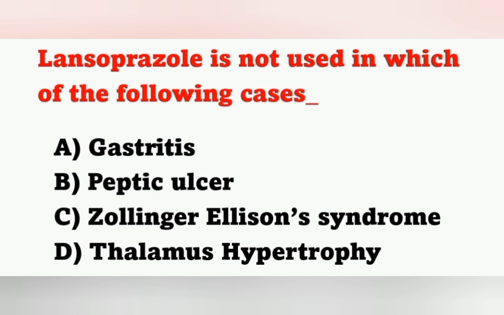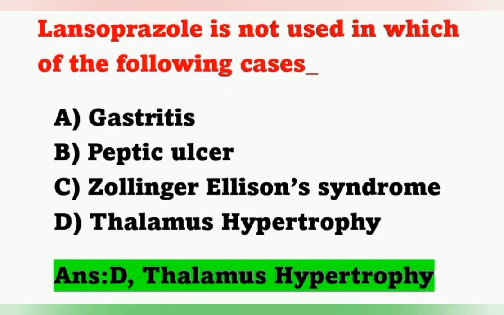Lansoprazole is not used in which of the following cases? Options: option A gastritis, option B peptic ulcer, option C Zollinger-Ellison syndrome, option D thalamus hypertrophy. Lansoprazole or pantoprazole is a proton pump inhibitor. It is used for the treatment of gastritis, peptic ulcer, Zollinger-Ellison syndrome, but not used for the treatment of thalamus hypertrophy. It is related to a CNS problem. The remaining options, A, B and C, are all GIT, gastrointestinal tract related problems. Move on to the next question.